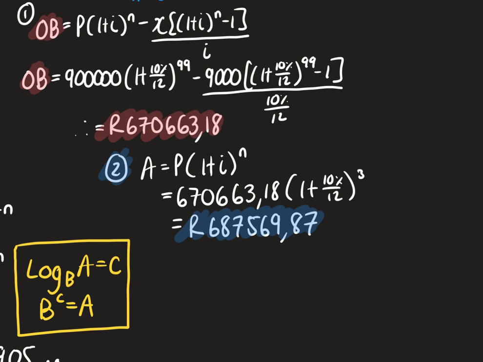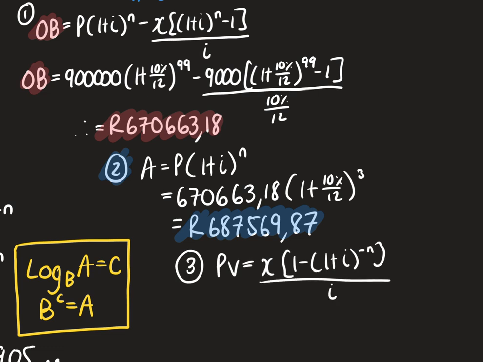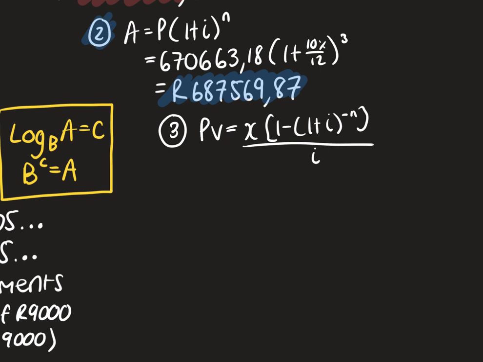Now we're going to move on to step 3. Step 3 is using my present value annuity formula with my newfound loan. So we're going to go [1 − (1 + i)^−n] all over i. We're going to take that present value of 687,569.87, remembering that I'm using the A and S function in my calculator.